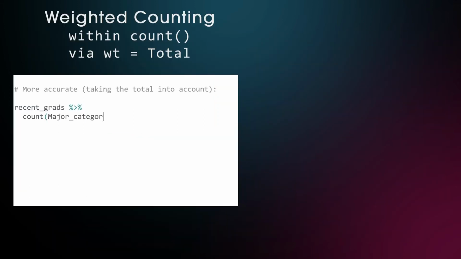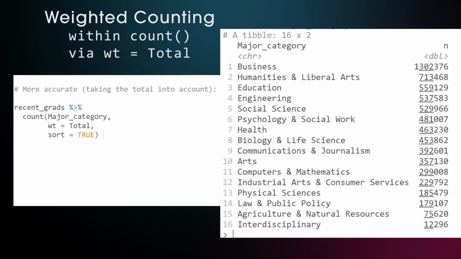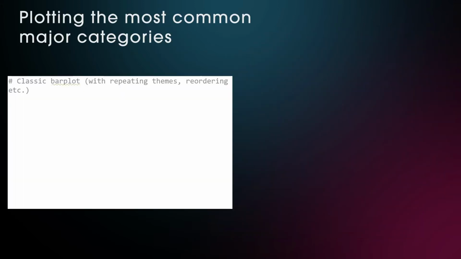A better way to count how popular each major category actually is would be to take the number of graduates into account. This we can do by weighted counting using the wt argument and giving it a second variable, in this case total. Now the total number of graduates from the 29 different engineering degrees are summed up to give the engineering total n, which is a bit over 500,000 graduates. And that is not enough to make it into the top 3 most common major categories, which are business, humanities/liberal arts, and education. Let us visualize this finding with a basic bar chart using the geom_col function.